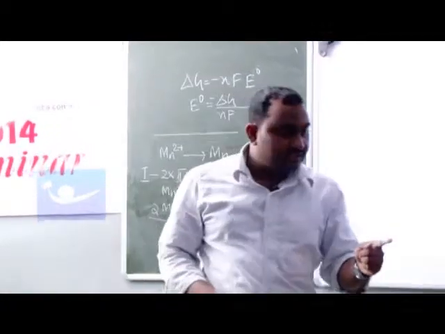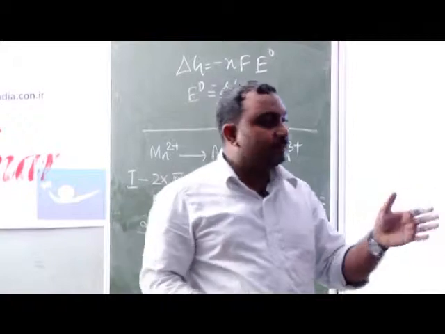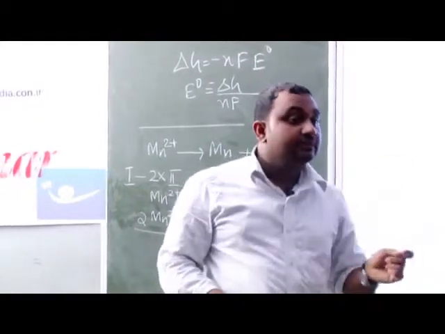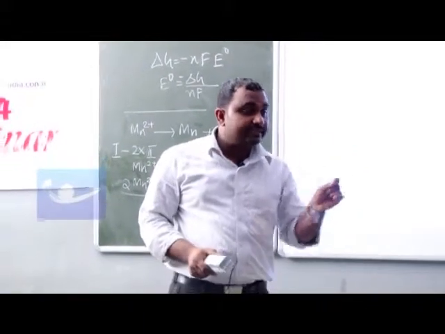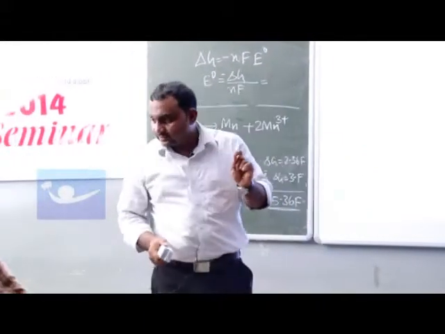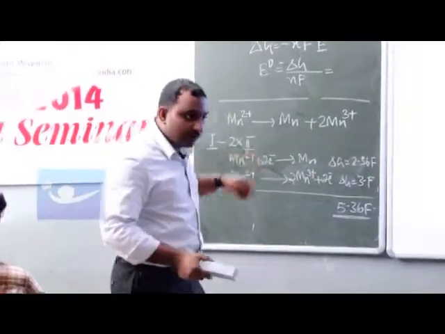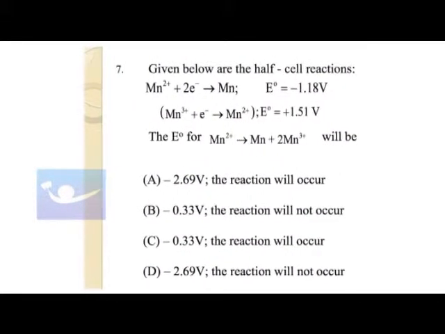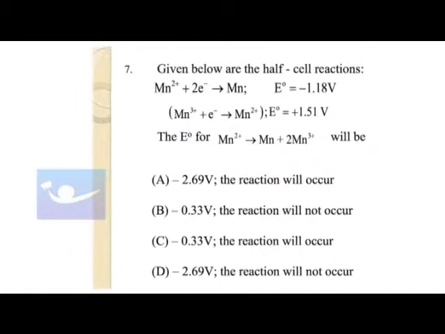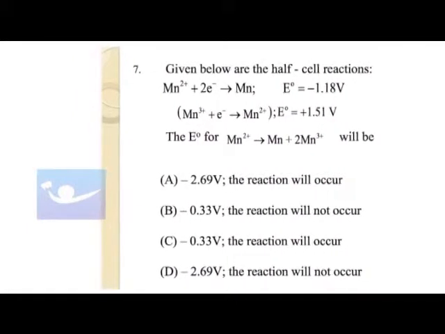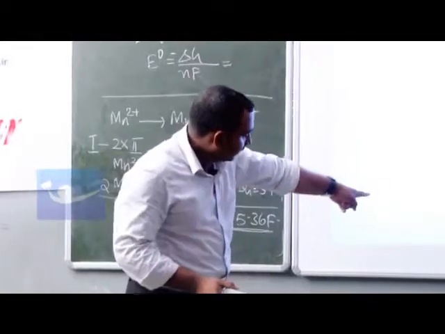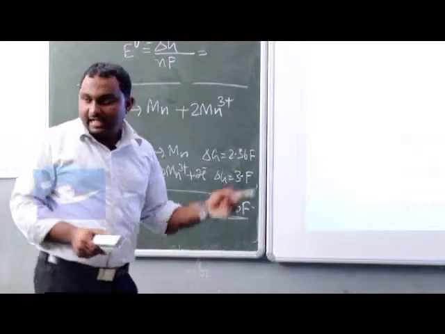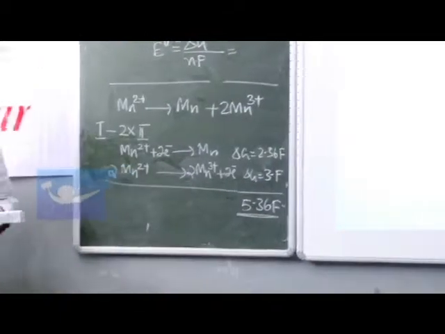The spontaneity could be explained in terms of free energy as well as cell potential. If it is free energy, the spontaneous reaction will happen when it is negative. If it is cell potential, the reaction will be spontaneous only when the cell potential is positive. So will it be spontaneous? No, this reaction cannot be spontaneous. So the answer is minus 2.69 volt, the reaction will not occur. The last one is the correct answer.